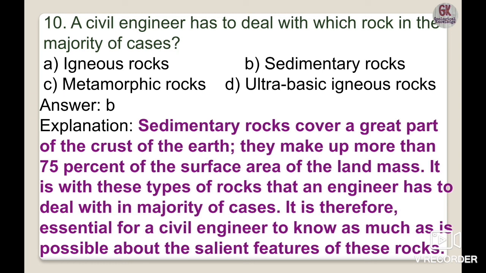It is with these types of rocks that an engineer has to deal in the majority of cases, and it is therefore essential for a civil engineer or engineering geologist to know as much as possible about the salient features of the rock on which they have to work. So the correct option here is option B, sedimentary rocks.